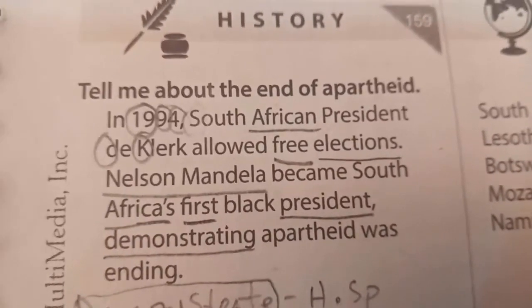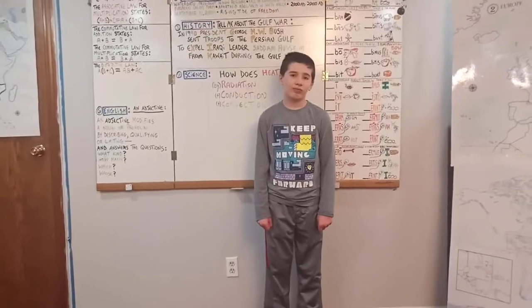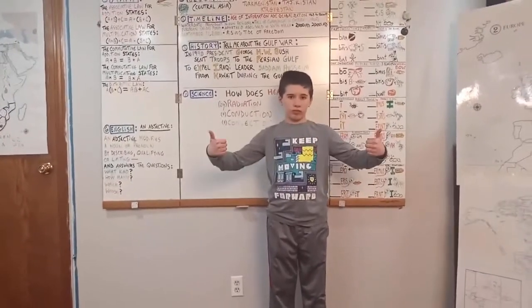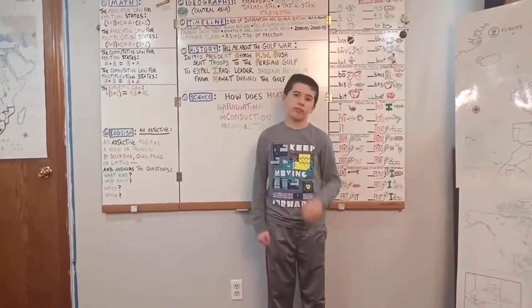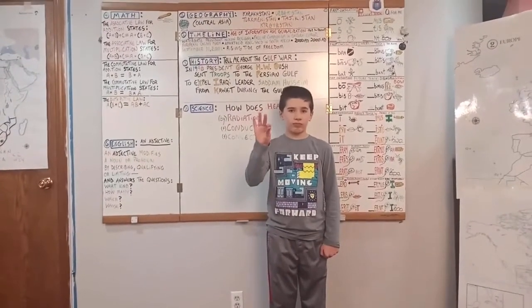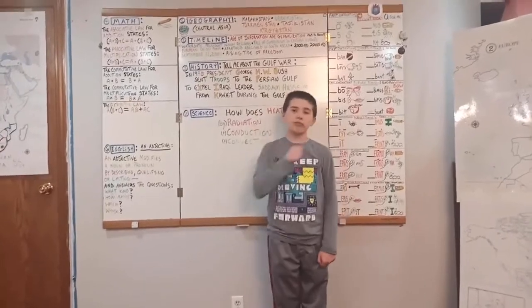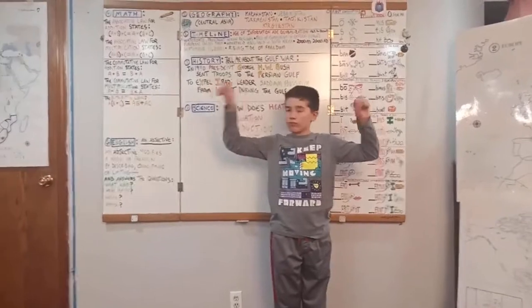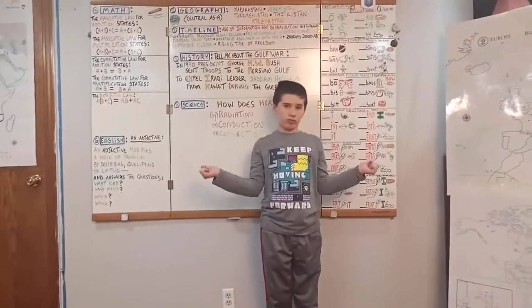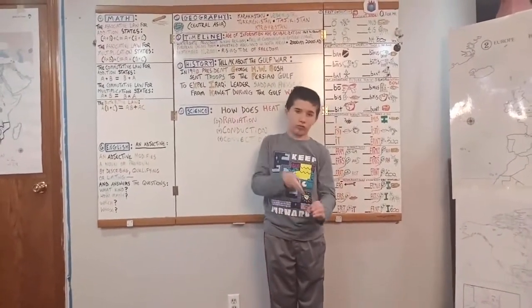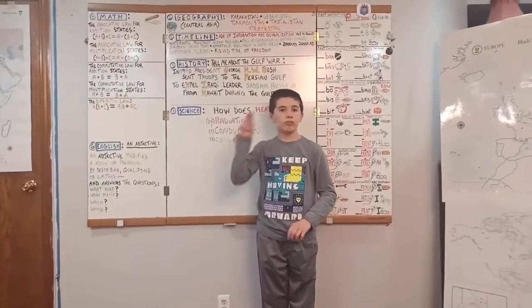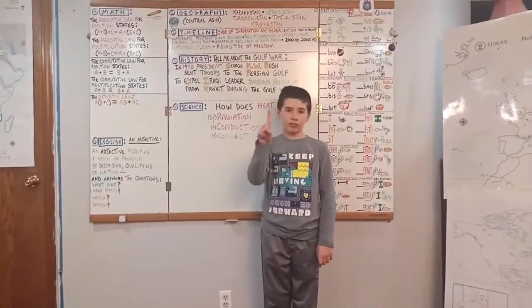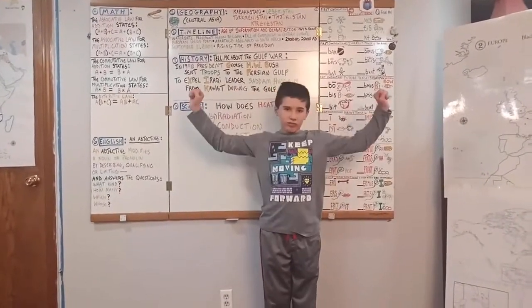History is tell me about the end of apartheid. So we'll start with the sign for demonstrating. Apartheid, we're going to pull apart, and then the sign for ending. And then in 1994, South African President de Klerk, will end with a D, and the sign for president ends with a D, allowed the sign for freedom, elections. We're putting in our vote. Nelson Mandela, we're going to brush our forehead. Nelson Mandela became South Africa's first black, and it's again the sign for president.